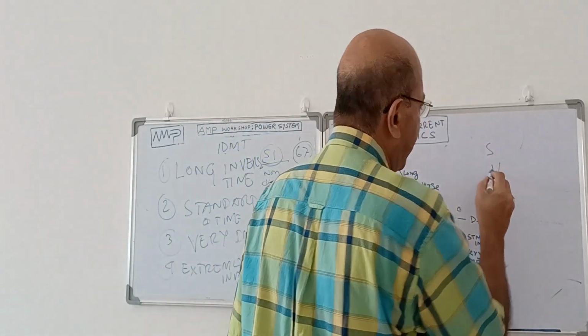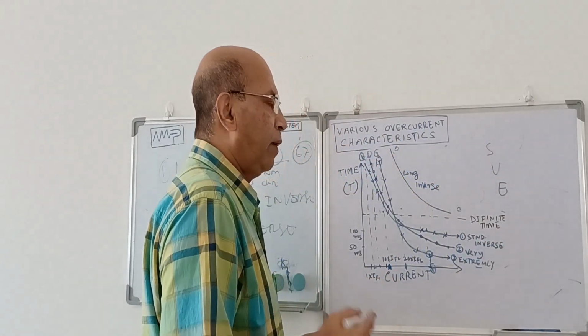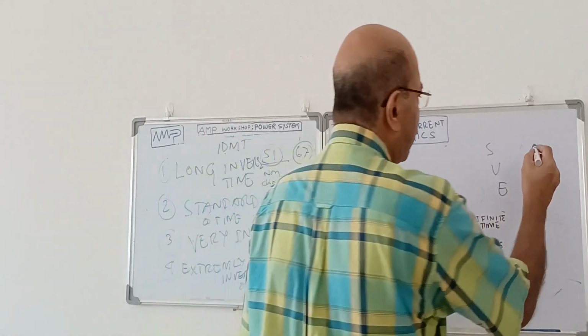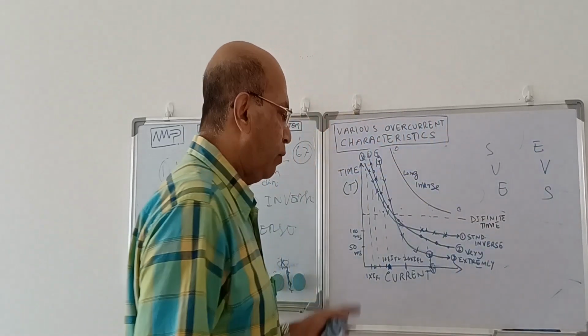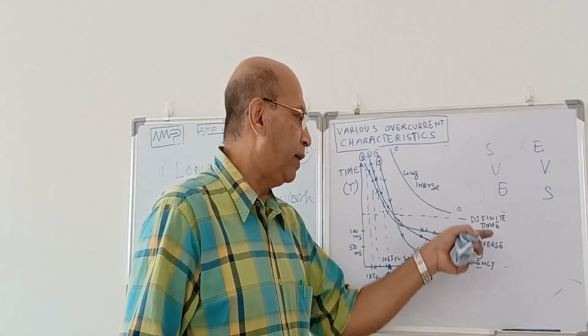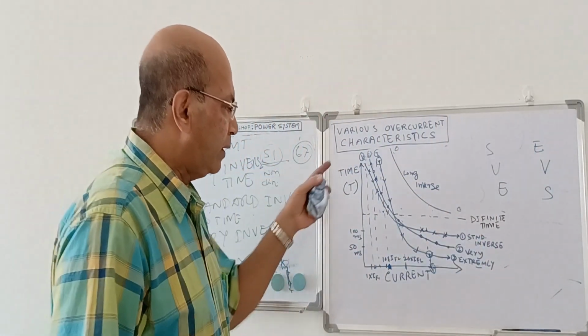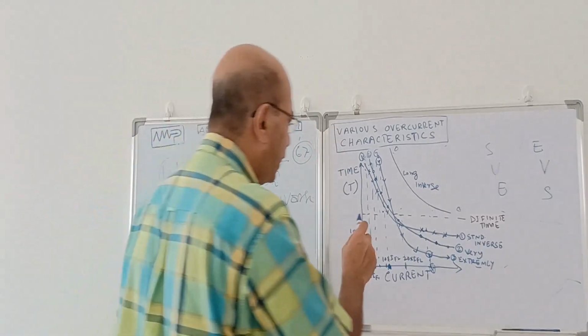A standard inverse, very inverse, extremely inverse. But in case of high fault current, the sequence goes just reverse. So when the fault current is high, extremely inverse will operate fast, then very inverse, then standard inverse. Okay, these are the four different types of characteristics, and already we have defined the definite characteristics.